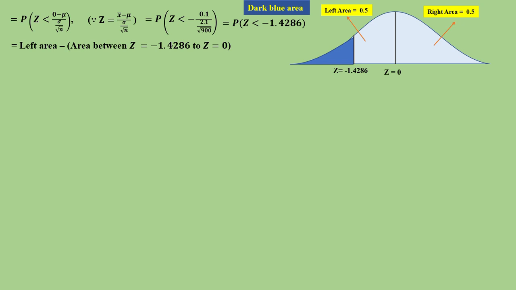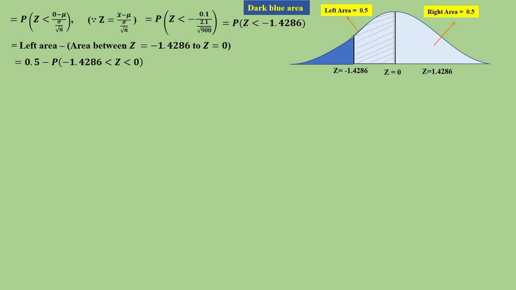So the left area minus the area between z equal to minus 1.4286 and z equal to 0 gives the blue marked area. So 0.5 minus the probability of minus 1.4286 less than z less than 0.